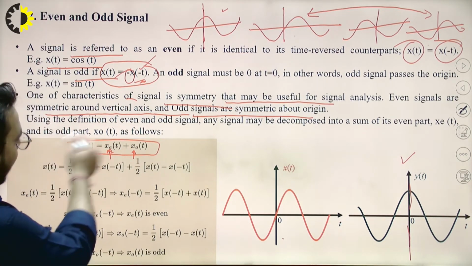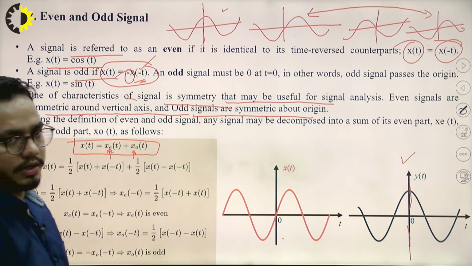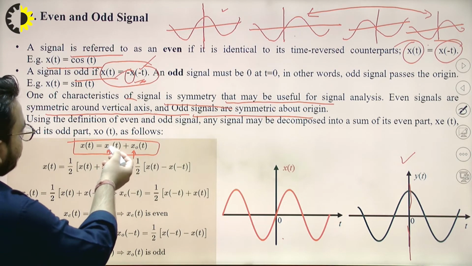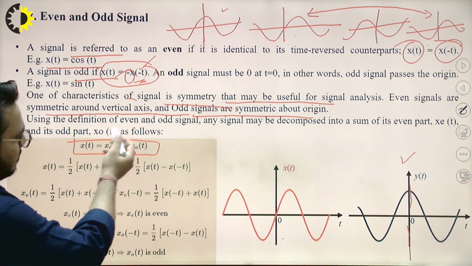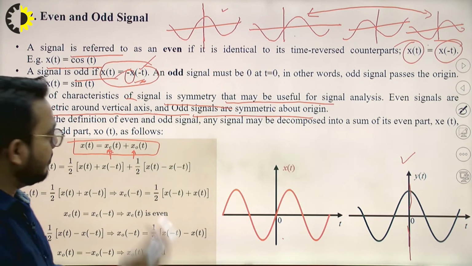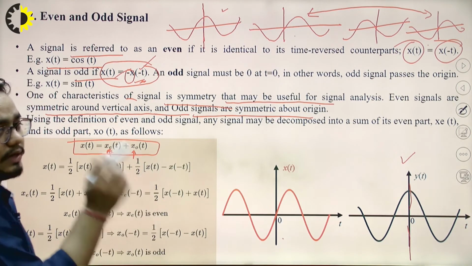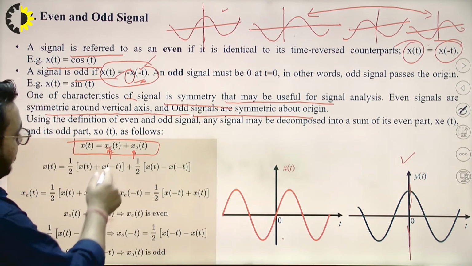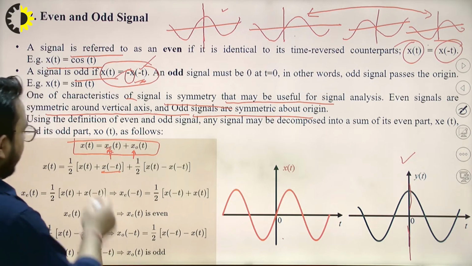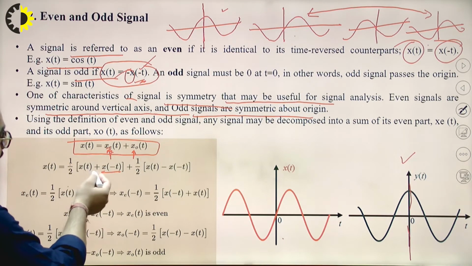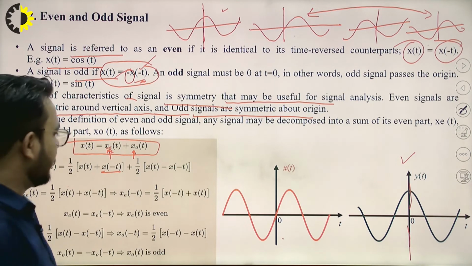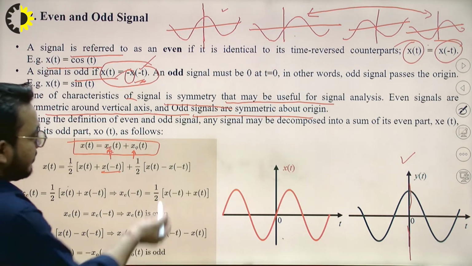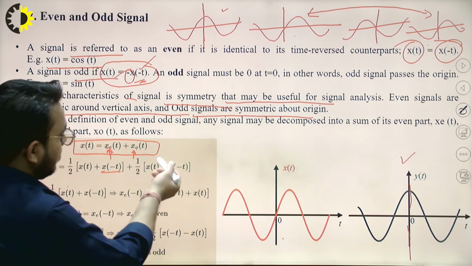So x of t can be rephrased as follows. The even part x e of t equals x of t plus x of minus t, divided by 2, the counterpart being the negative reversed part. Similarly, the odd part x o of t can be represented as x of t minus x of minus t, divided by 2.